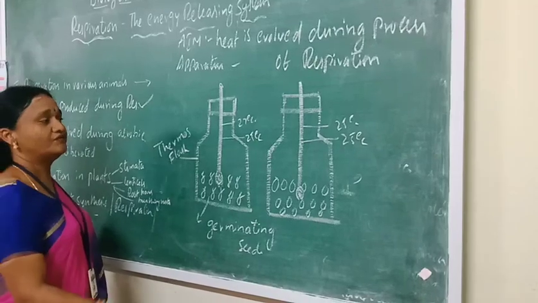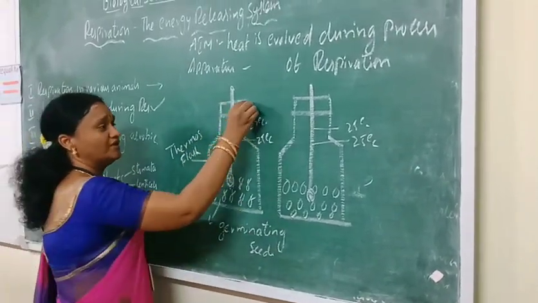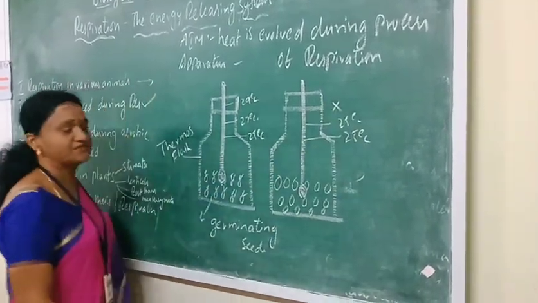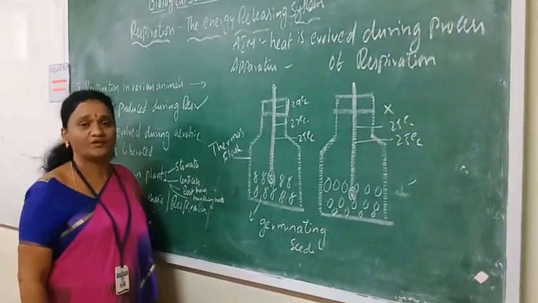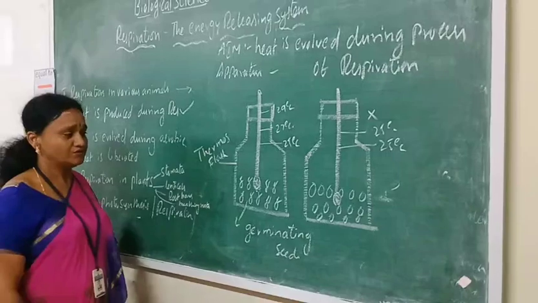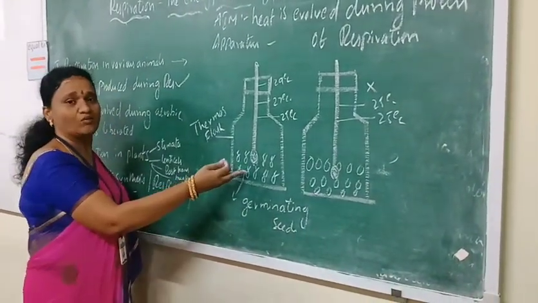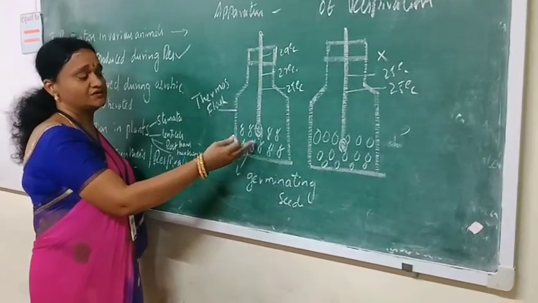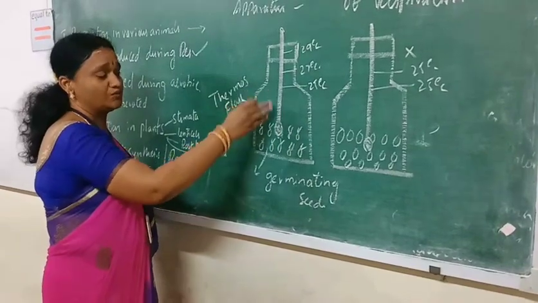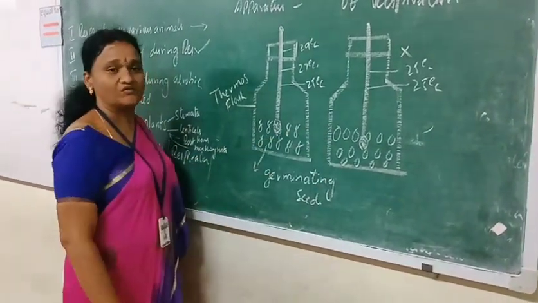Then record every 1 or 2 hours. After 2 hours, again note the temperature; it may increase to 29 degrees centigrade. Here, no change. From this it is clear that during aerobic respiration there is a constant rise in temperature. So we observe that during respiration, heat is evolved in the germinating seeds, which is why the level of mercury rises in the thermometer placed in the germinating seeds, whereas in the dry seeds there is no rise.